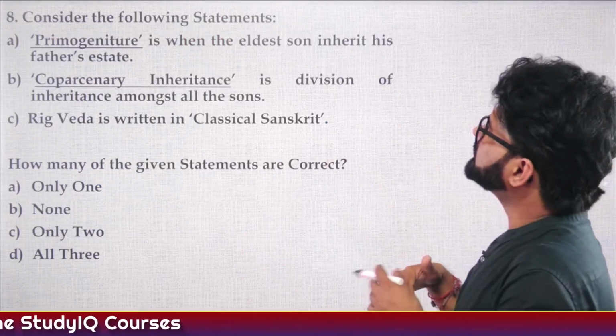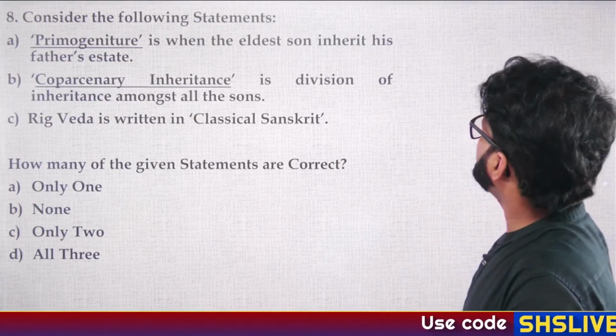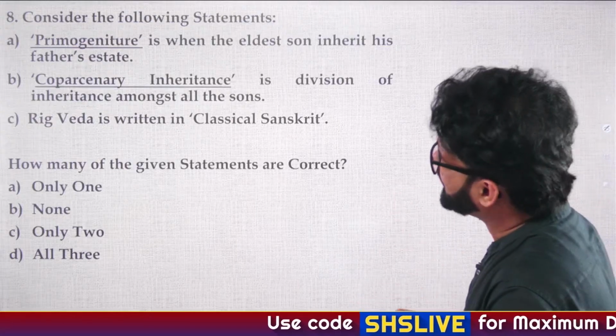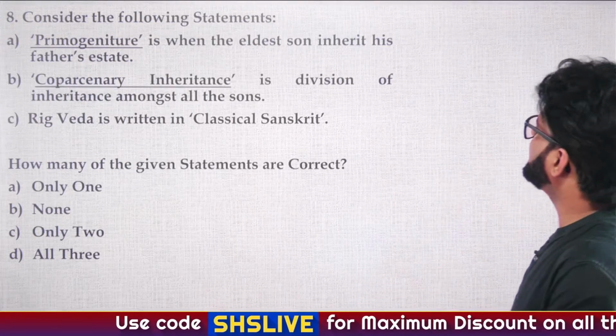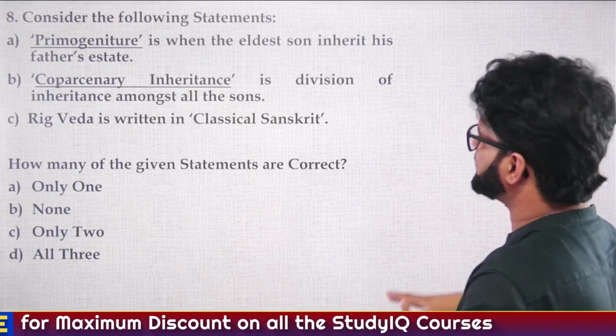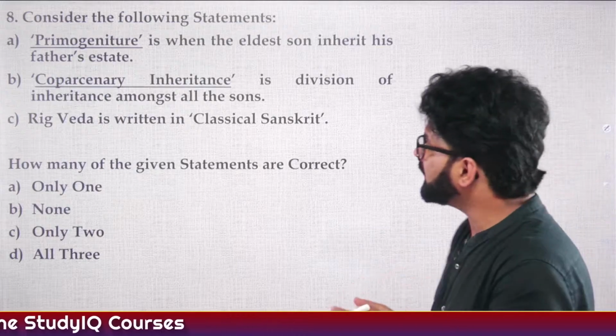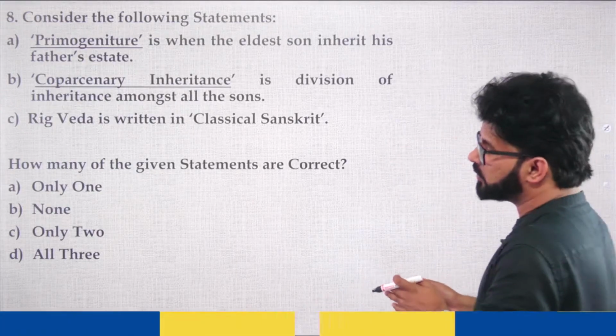Question number 8. Consider the following statements. A. Primogeniture is when the eldest son inherits his father's estate. B. Coparcenary inheritance is division of inheritance amongst all the sons. C. Rig Veda is written in classical Sanskrit. How many of the given statements are correct? A. Only one, B. None, C. Only two, D. All three.